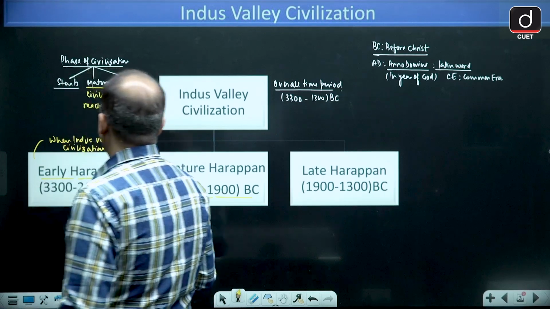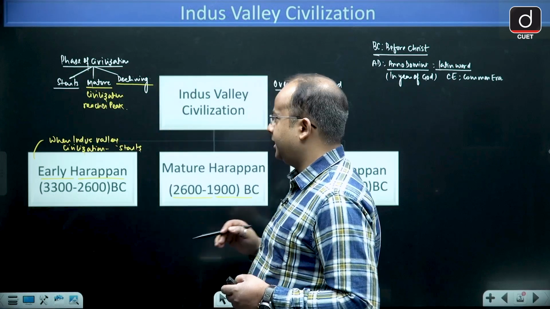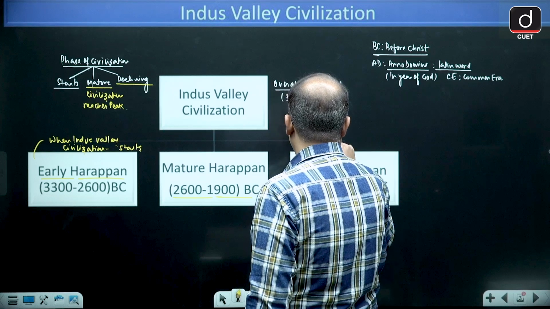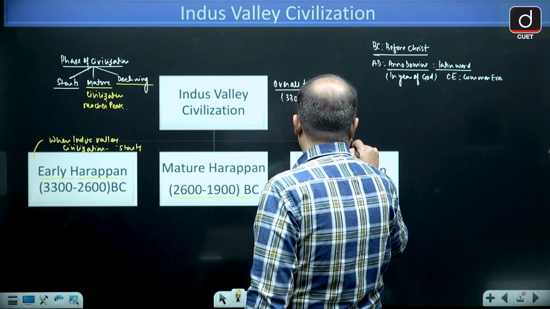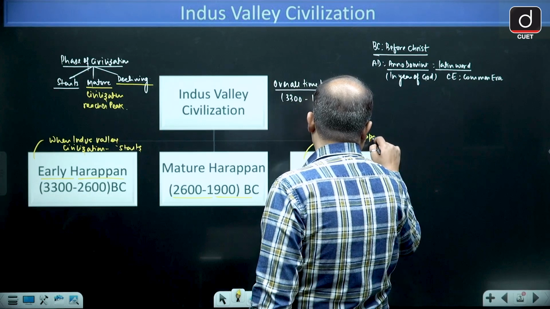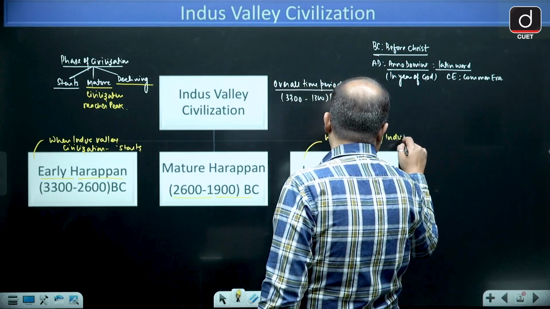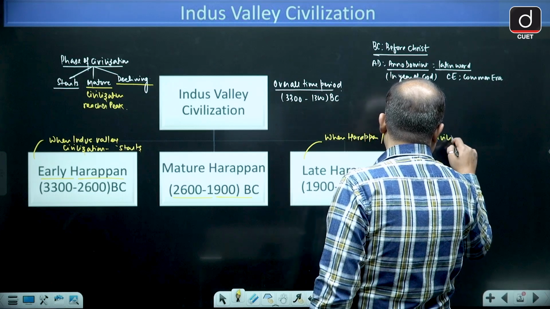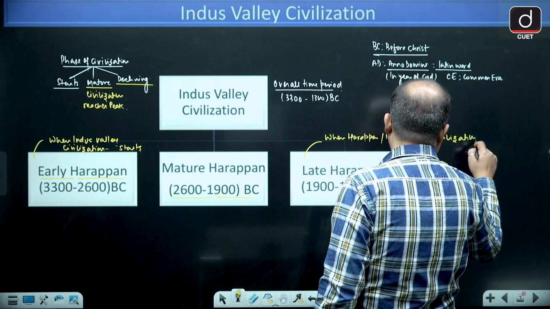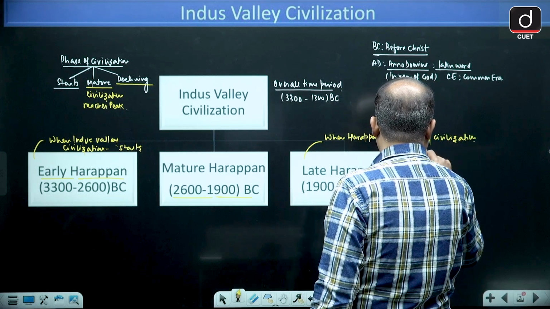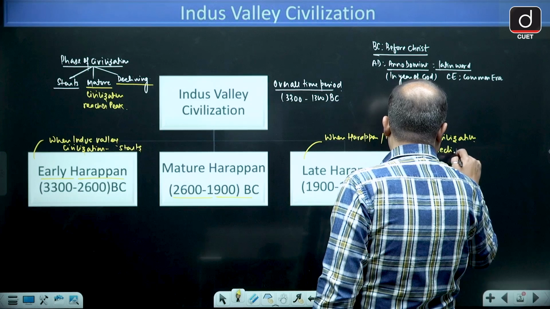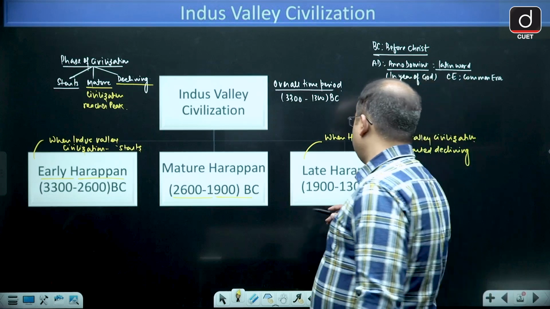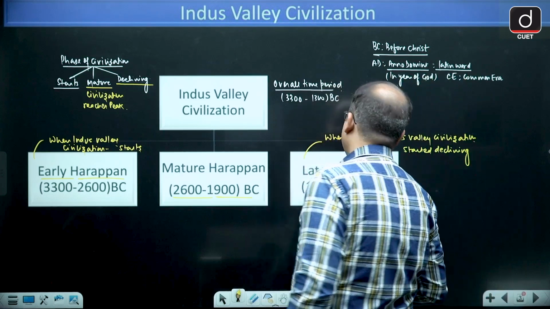So when the civilization starts declining, that is called the decline phase, and it is also called the late phase. Late Harappan means when the Harappan or Indus Valley civilization started declining. This is called late Harappan, and it is from 1900 to 1300 BC.